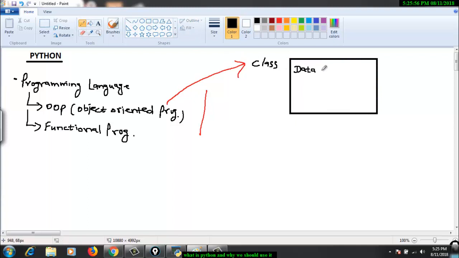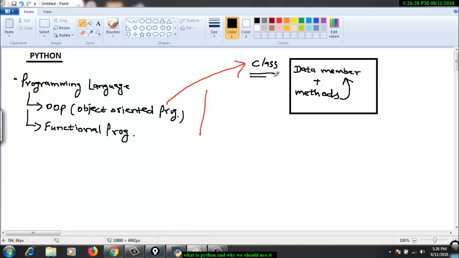Your class in object oriented programming will have data members, plus it will contain some operations, and we call those methods. You can use these methods to perform operations on these data members. So this is basically a class.